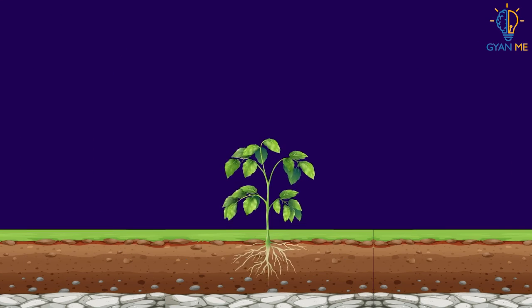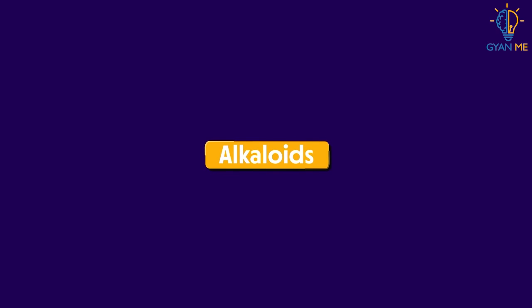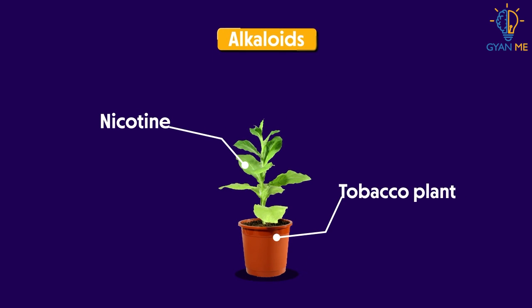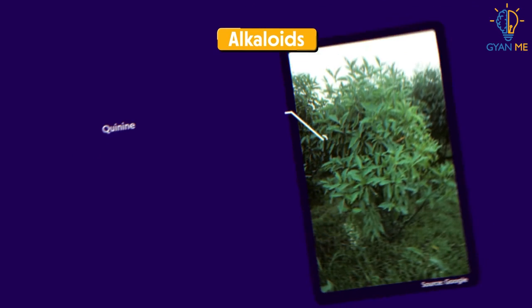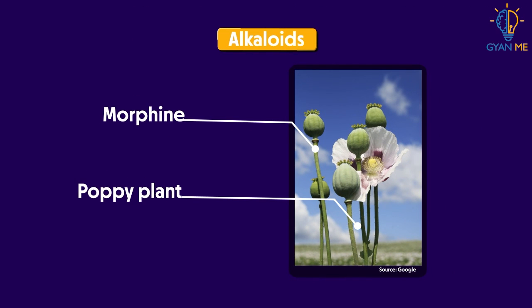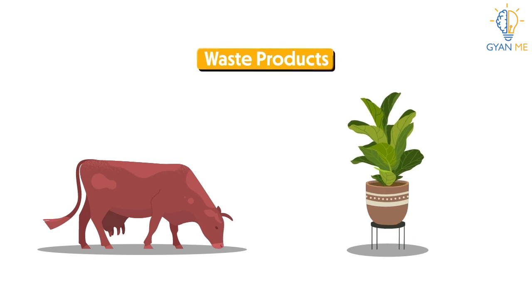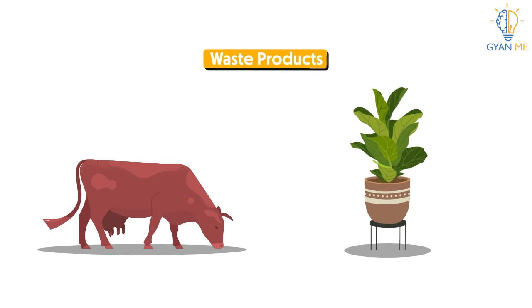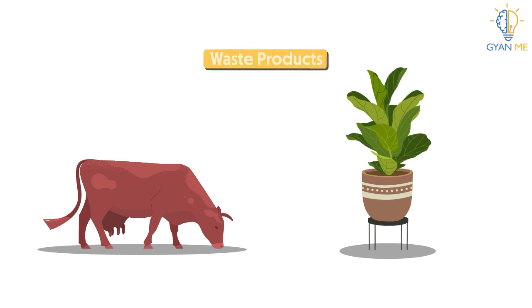Now, apart from these, plants produce many chemicals as waste materials. Some of the most familiar of these are alkaloids such as nicotine from the tobacco plant, caffeine from the coffee plant, quinine from cinchona tree, and morphine from poppy plant. So students, what we have seen is just like animals, plants also produce waste products, or we can say byproducts. But the way of excretion of these products is different from that of the animals.